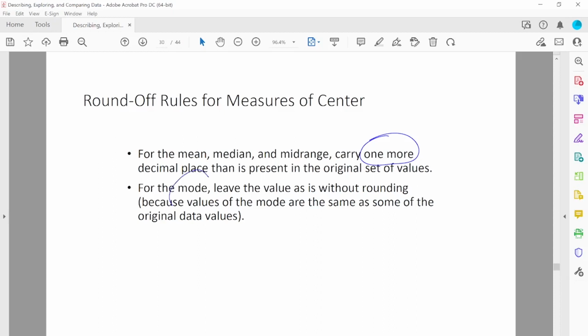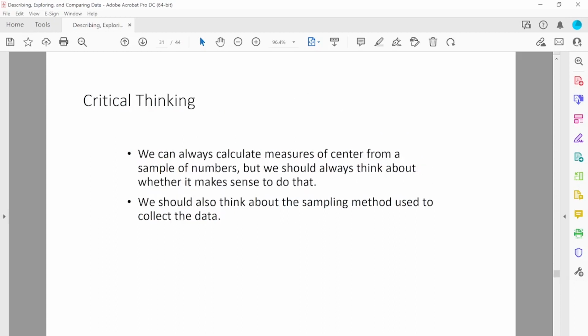For the mode, you don't have to do anything. Mode means maximum repetition, so you don't have to round it. Use the exact number. Okay, so we can always calculate a measure of center from sample numbers, but we should always think about whether it makes sense to do that.